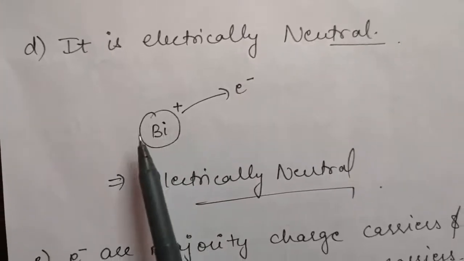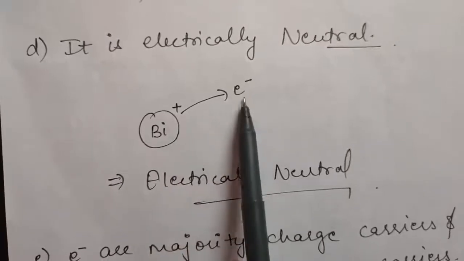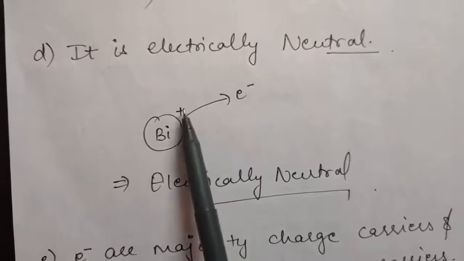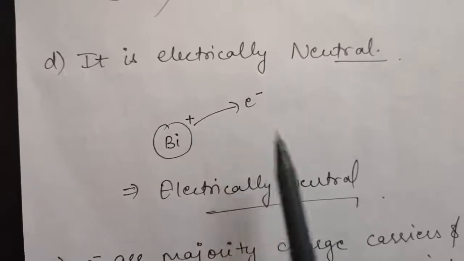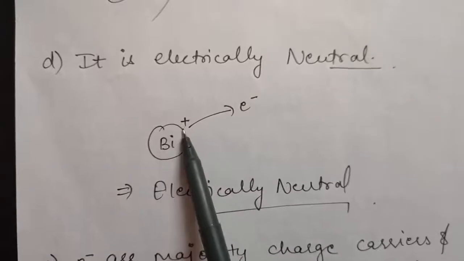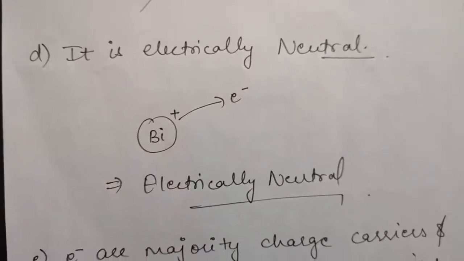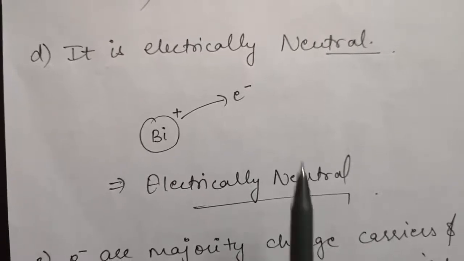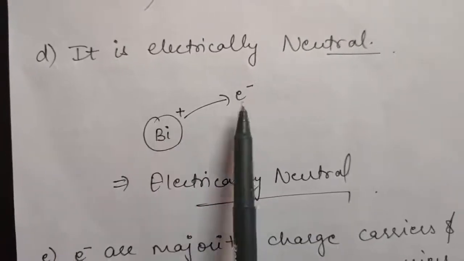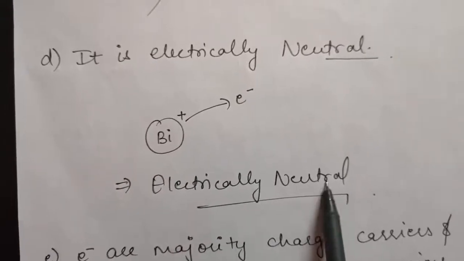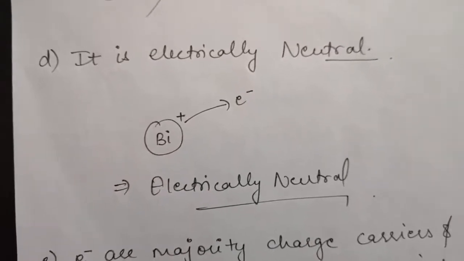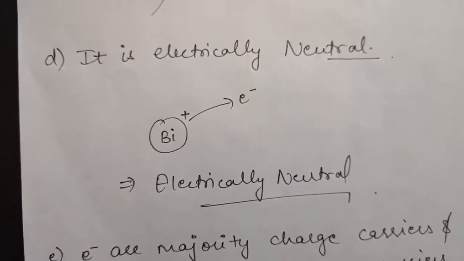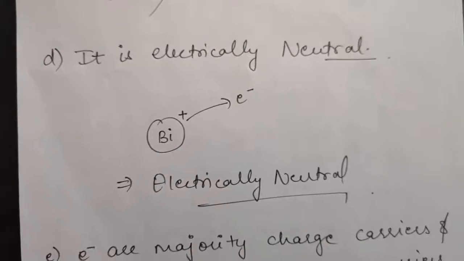See, as I told you, this bismuth will donate one electron to the crystal. As soon as it donates one electron to the crystal, it acquires a positive charge. That means for one free electron, it will acquire plus one positive charge. Similarly, all the bismuth atoms will be acquiring positive charge on donating electrons. So that means one negative, one positive, it will cancel out. Therefore, the crystal becomes electrically neutral. So n-type semiconductor has high number density of electrons, but still it is electrically neutral.